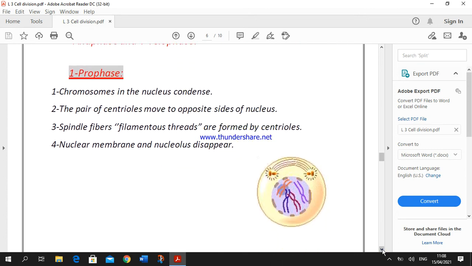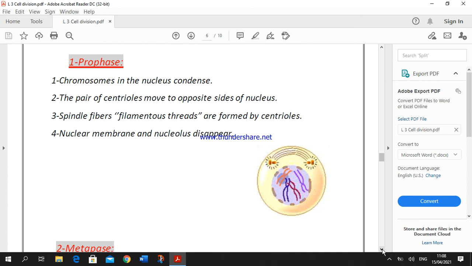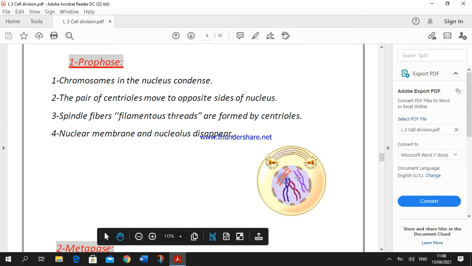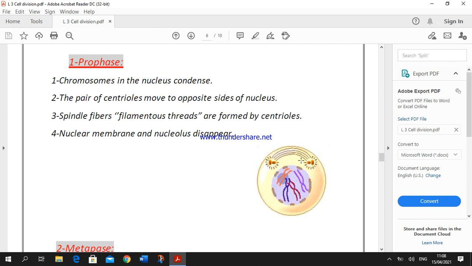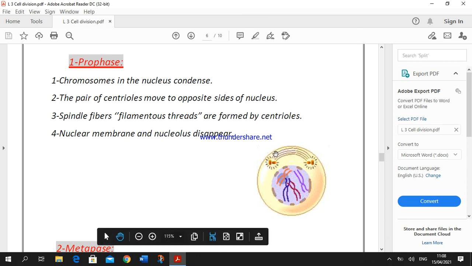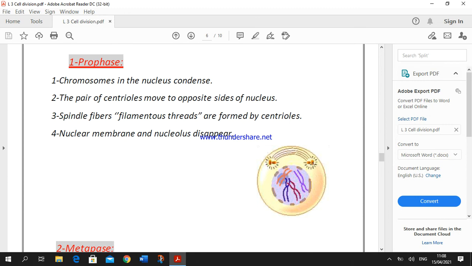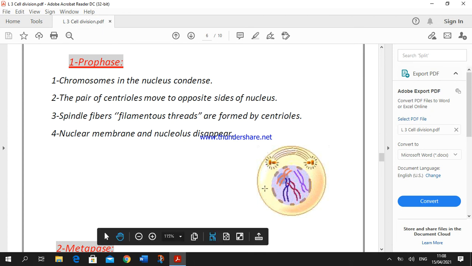Start with prophase. Prophase is phase number 1 in mitosis, where, look at the figure, the chromosomes in the nucleus condense. The pair of centrioles migrate to opposite sides of the nucleus. This one moves to reach this part, and this one moves to reach this part.